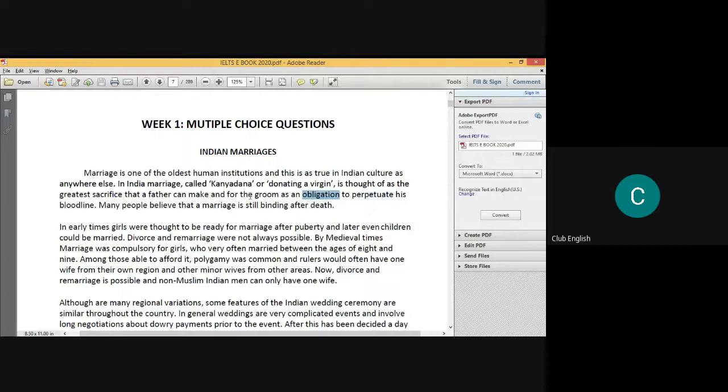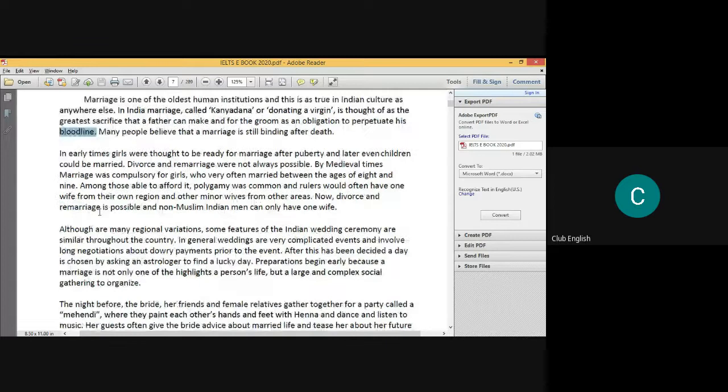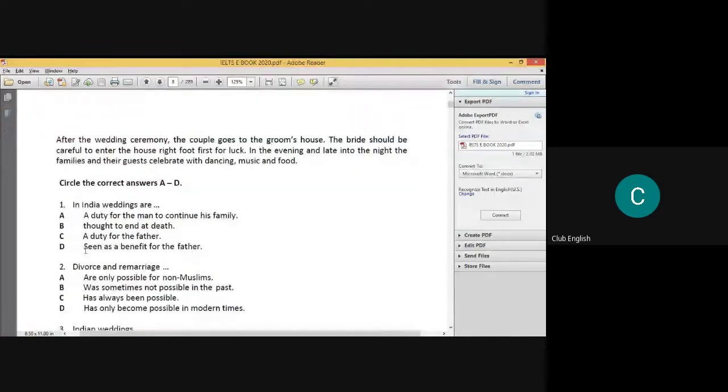So it is for a groom, as an obligation, a duty to continue his family. That is bloodline. Bloodline means what? Bloodline means family. So the answer is not C. The answer is A: a duty for man to continue his family.